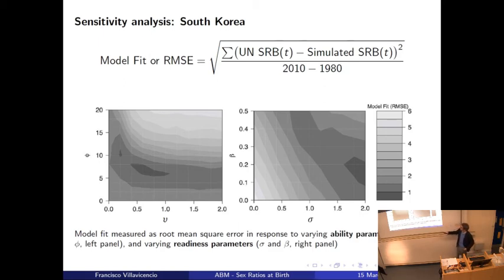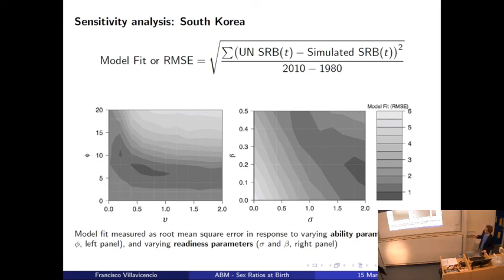So in this panel here, we have all parameters fixed except the ability parameters. Ability parameters are the access to technology, this technology diffusion. And by varying these parameters, we obtain this dark area here, which is the combination of values of the parameter that offers a lower value of the root mean square error. That means that the model fit is best.